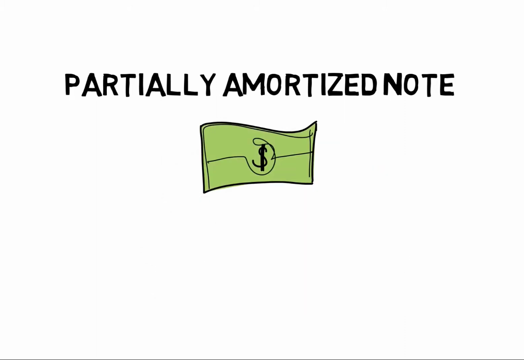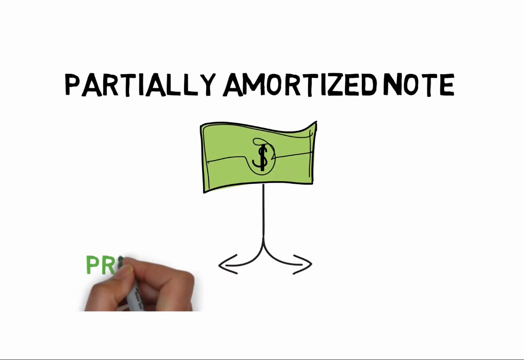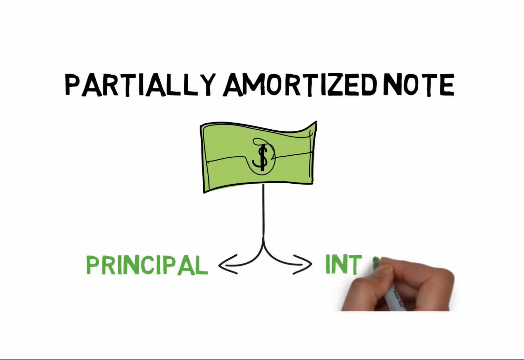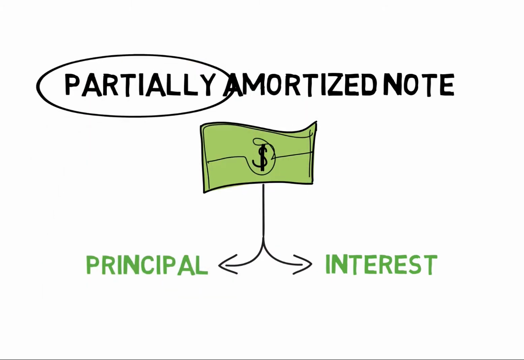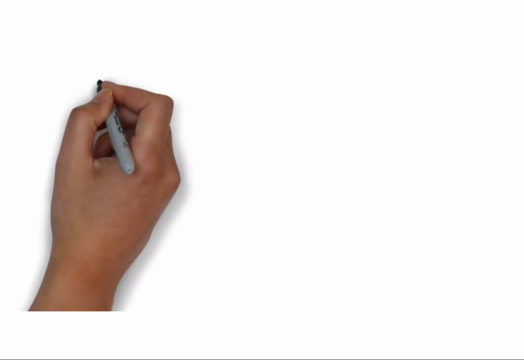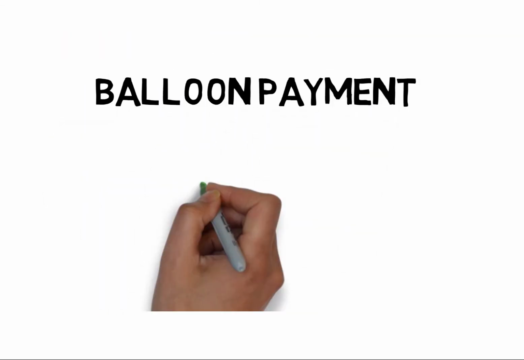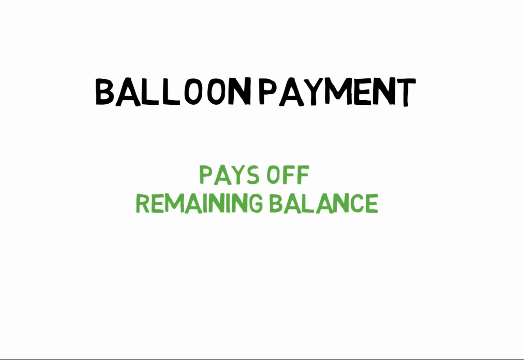Amortized means the payments are going toward both principal and interest, principal being the loan balance or the loan amount. But with a partially amortized note, the borrower partially pays down the loan over the term, leaving a balance still left over at the end of the loan term. That balance is then paid off with what is called a balloon payment. A balloon payment is the final payment that fully pays off the loan balance in full.